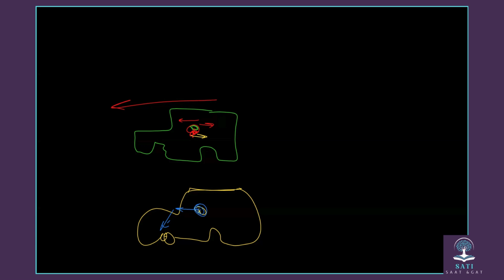How? In this first example, the state of motion was stationary. So when it was stationary and the car started moving, the object is trying to resist the movement, to resist the moving of the car. So it's trying to stay in its place. So you feel that your body is trying to go backward in the opposite direction. So this is inertia.